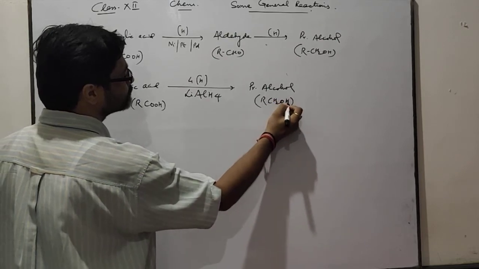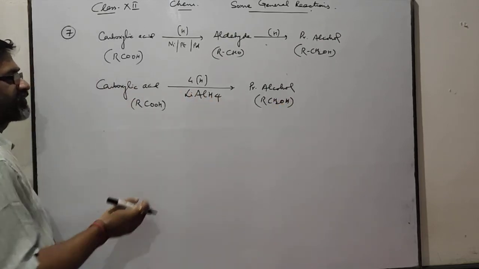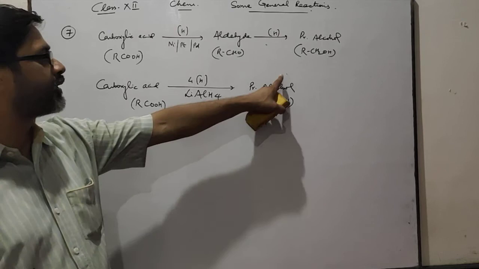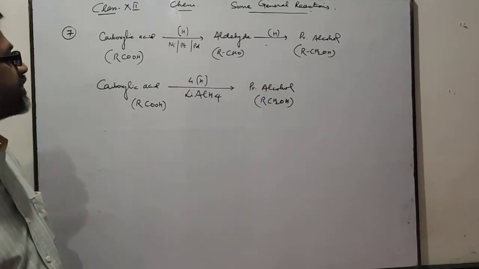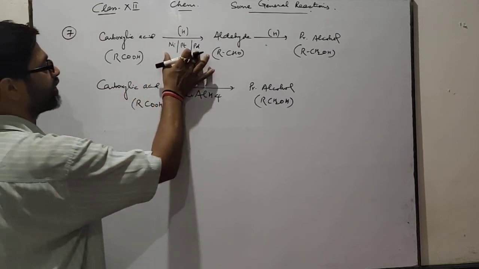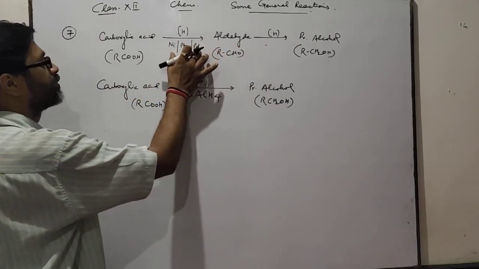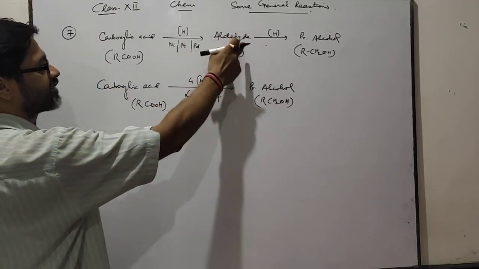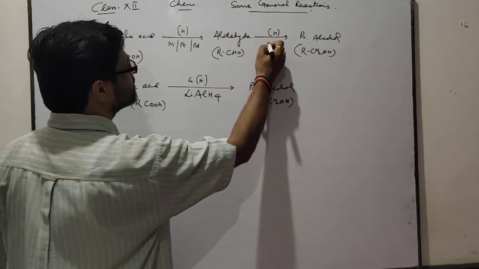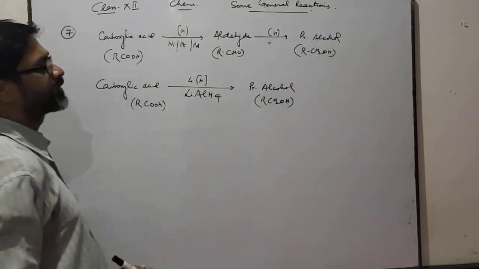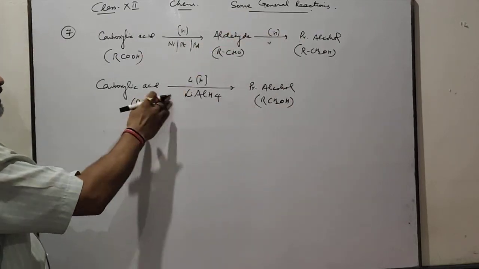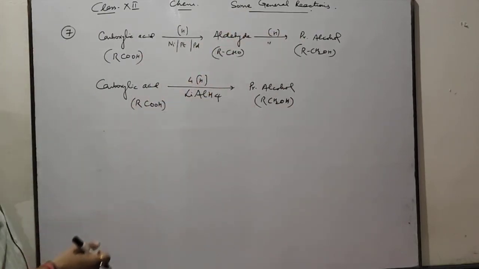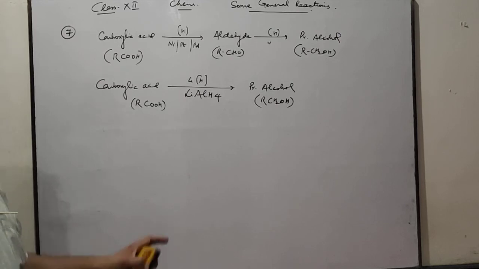This one. Direct conversion of carboxylic acid to primary alcohol takes place by using this reducing agent. In presence of any of the previous catalysts, carboxylic acid is converted to aldehyde, and which aldehyde is reduced to primary alcohol. This reduction takes place through aldehyde, but here direct carboxylic acid is converted to primary alcohol without change in aldehyde.